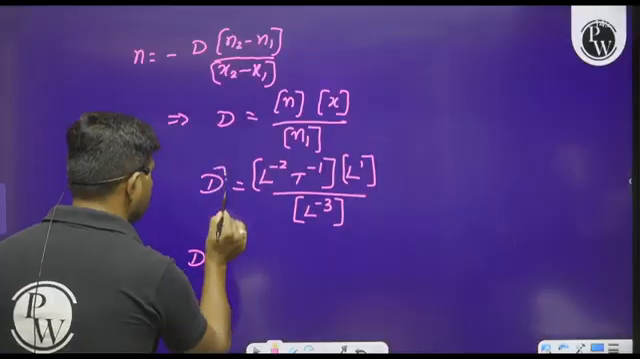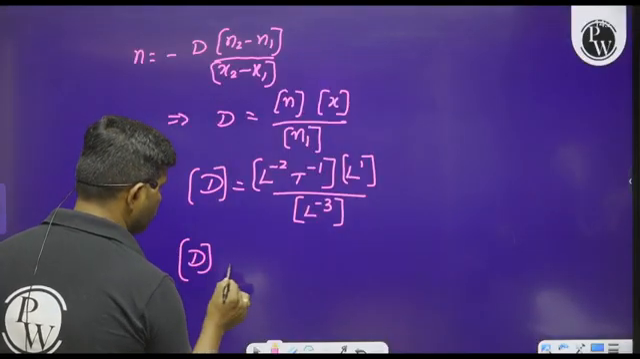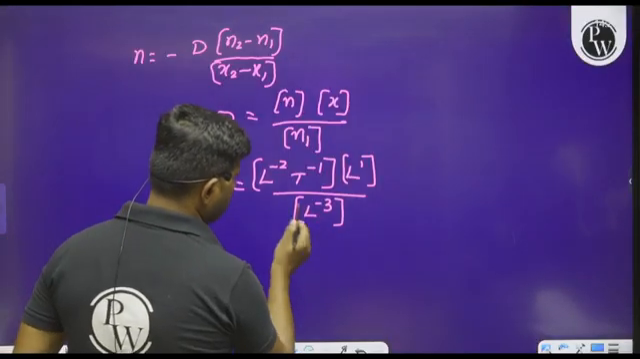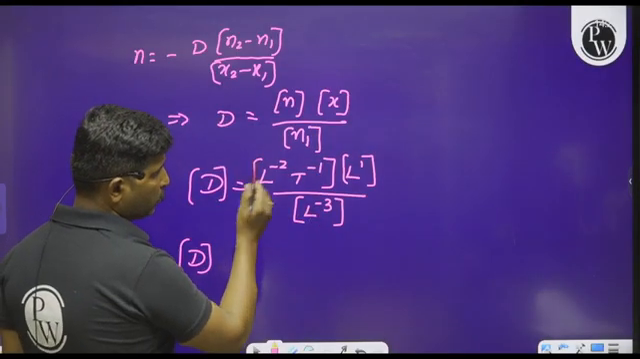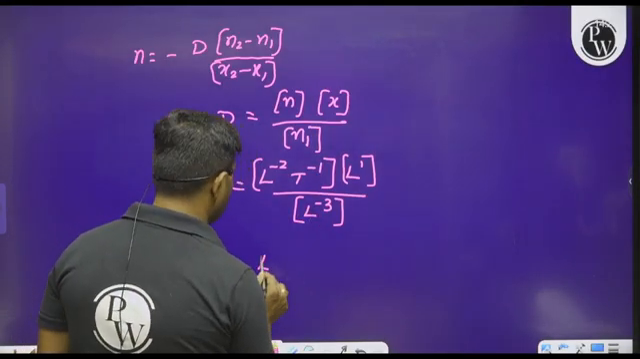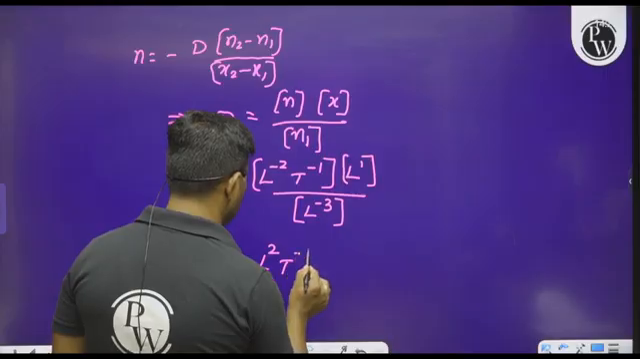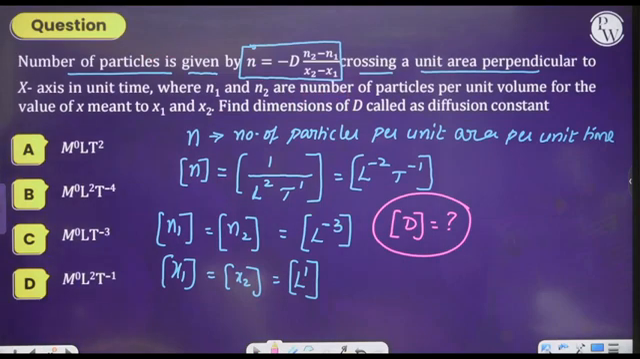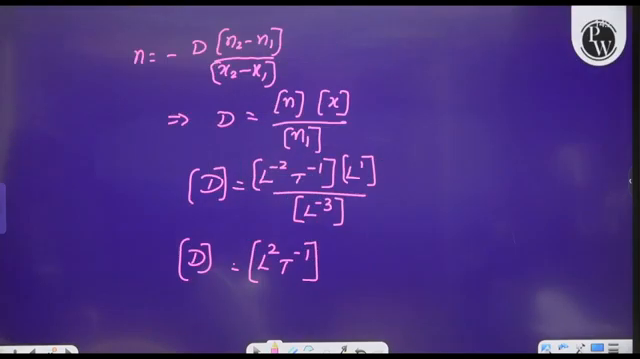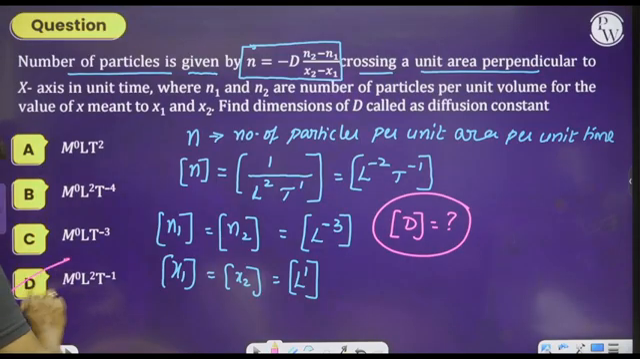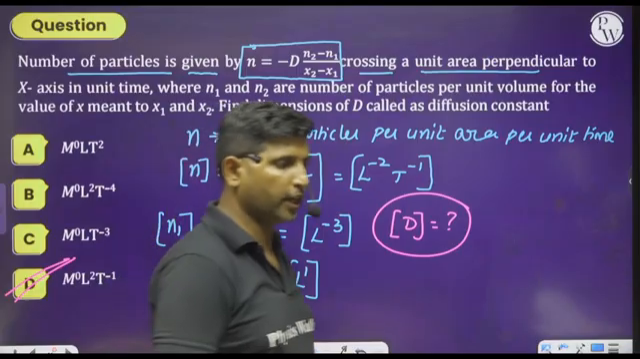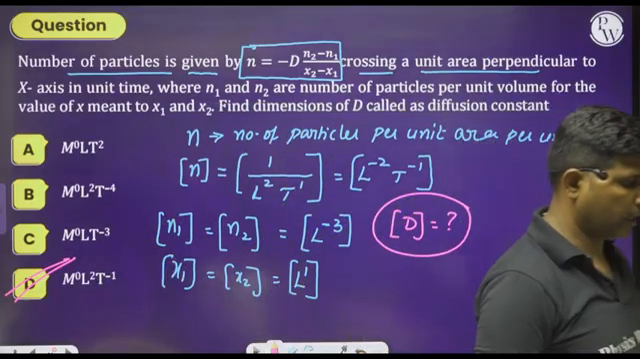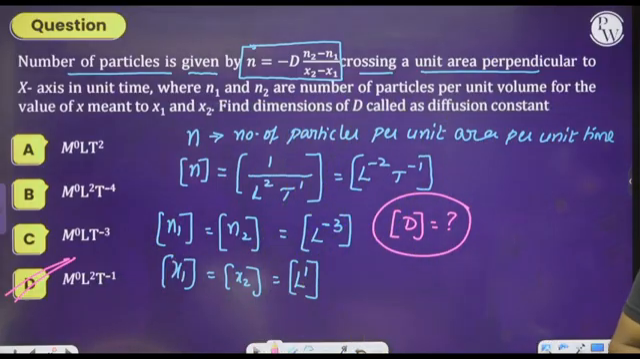So dimensions of D becomes equal to, please do the simplification here. L to the power of minus 3 will go to the numerator as plus 3. You can write L to the power of 2, t to the power of minus 1. So L to the power of 2, t to the power of minus 1. You will get option D as the right answer. I hope you are understanding and following these questions clearly. If any confusion, you can ask.